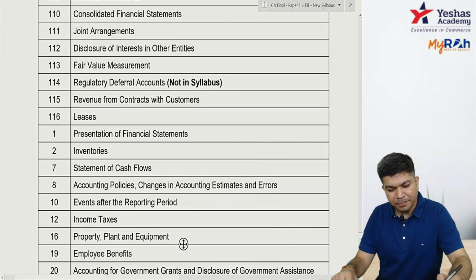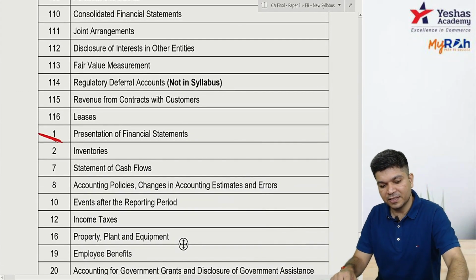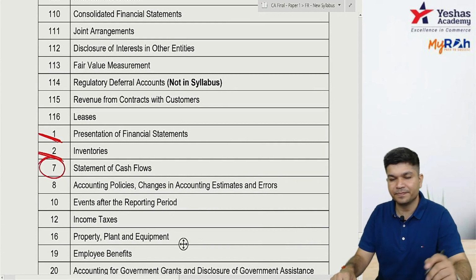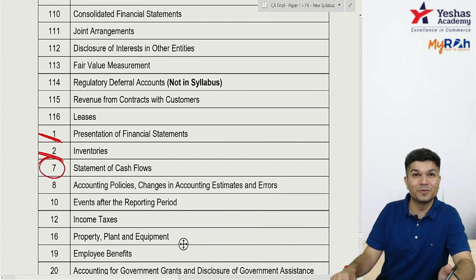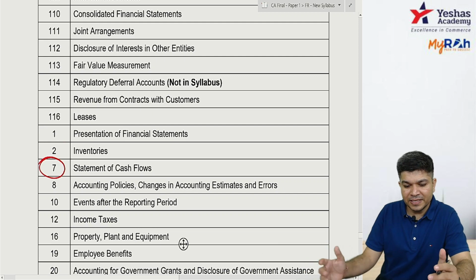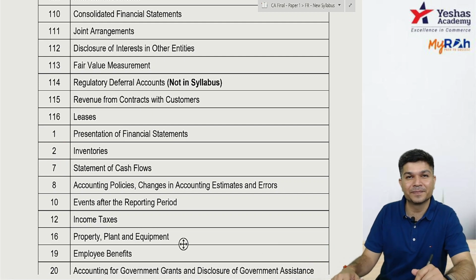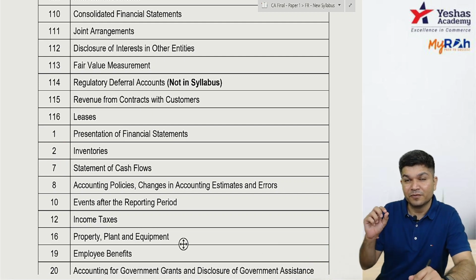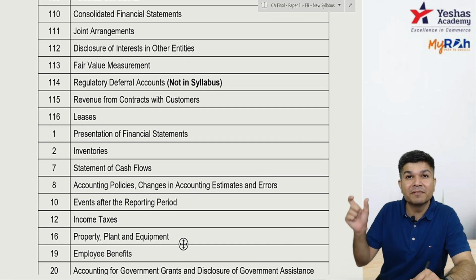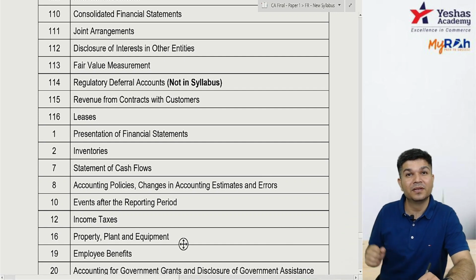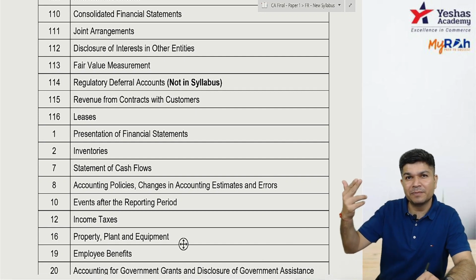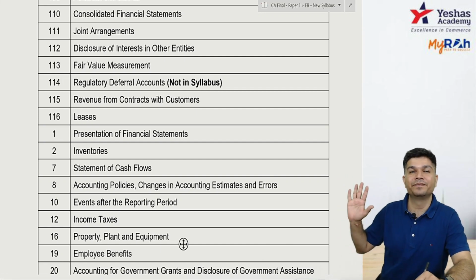And you might see some missing in this. IND AS 1, 2, then you get 7. Where are IND AS 3, 4, 5, 6? Now pay attention: for a topic, earlier there was an IAS, and if an IFRS comes for the same topic, then that IAS gets removed.